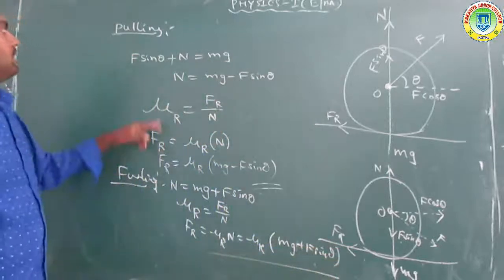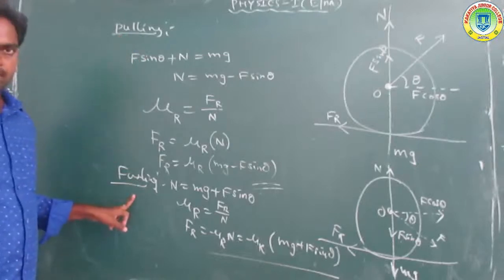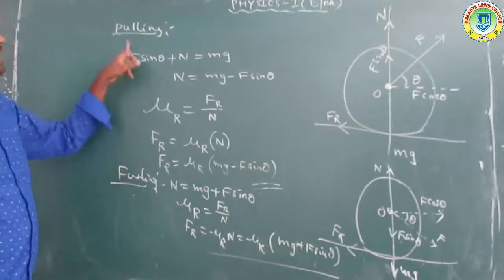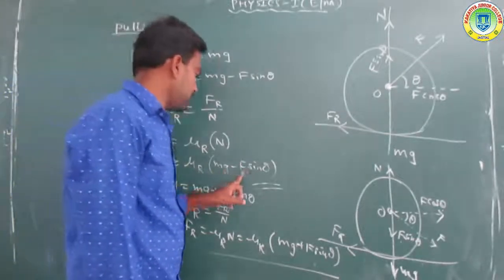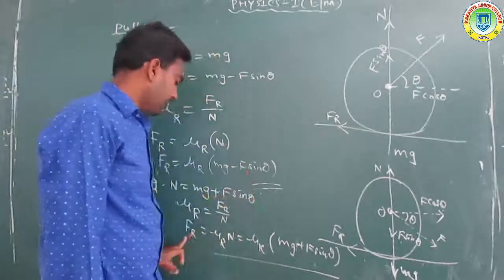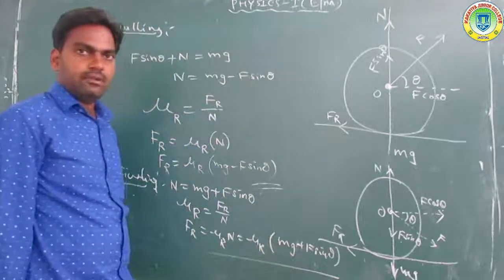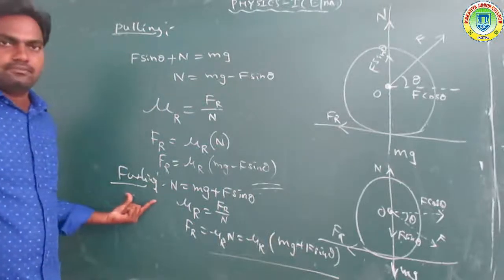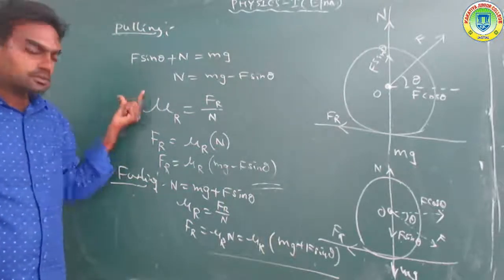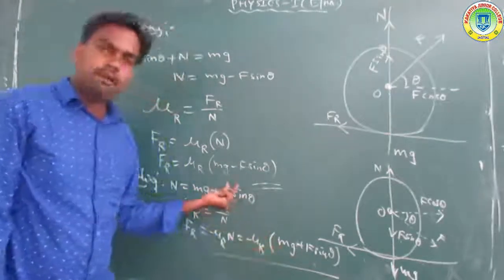Here pulling is taken and here pushing is taken. Comparing pulling and pushing: for pulling, Fr is equal to mu r (mg minus F sin theta); for pushing, Fr is equal to mu r N, which is mu r (mg plus F sin theta). So pulling is easier compared to pushing, as represented by these two equations.